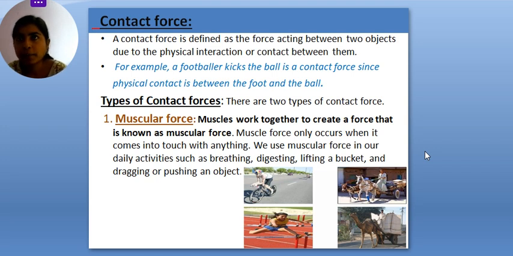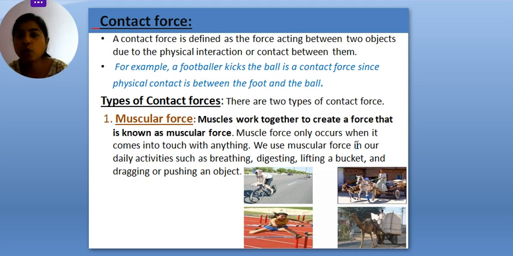Can I lift a basket of fruit without touching that basket? No, I can't. Whenever I want to apply a force, I have to touch that particular object, and when I touch it, I use my muscles, right? So muscular force is always there, and when muscular force is there, that means interaction is happening.